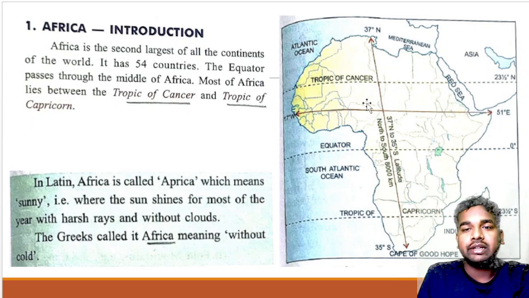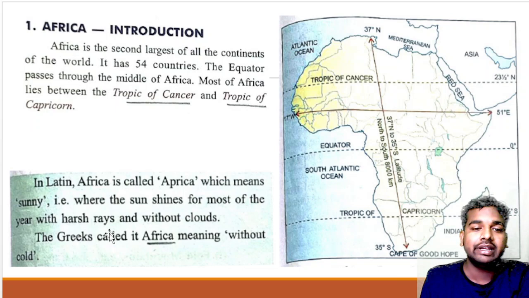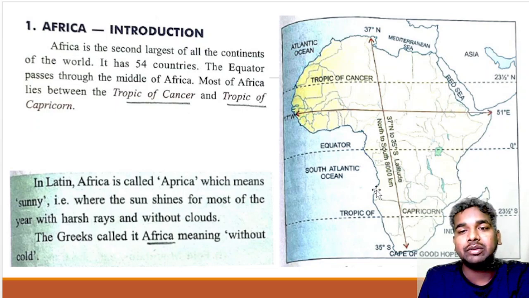And we know that the region between the Tropic of Cancer and the Tropic of Capricorn is known as the tropical zone. Now, one keyword: in Latin, Africa is also called Africa. It means the areas where the sun shines for most of the year, so you get sunny days throughout the year. In Greek, it means without cold. You already studied that the regions between the two tropics have a tropical type of climate.